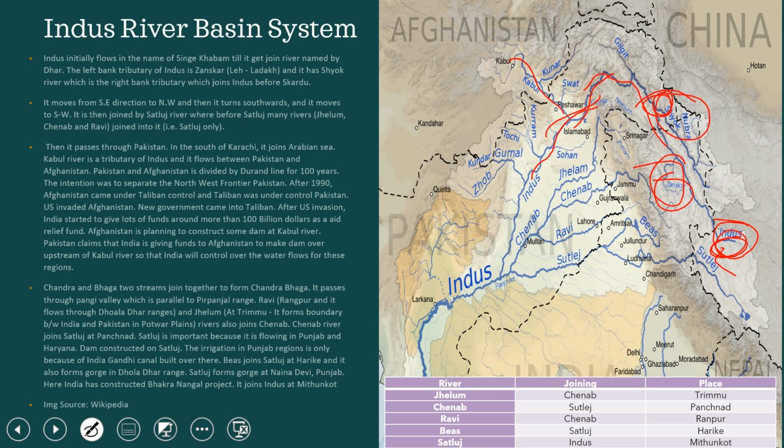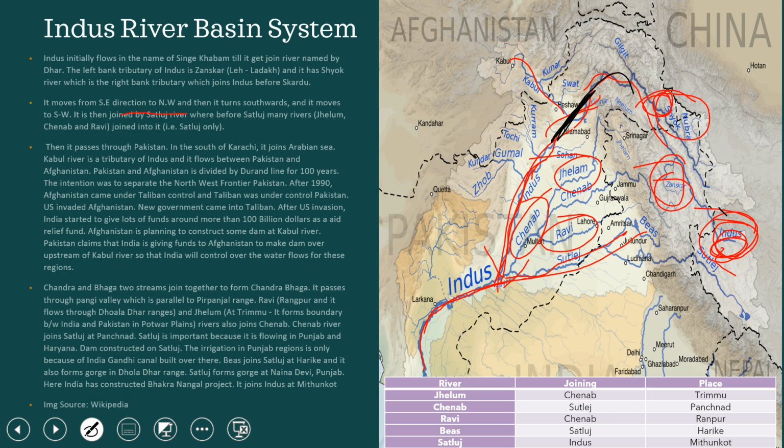After that the Indus is joined by the Satluj as a tributary, and before that the Satluj is joined by the Chenab, Ravi, and Jhelum rivers. Then near Panjanad the Satluj mixes with the Indus river, which flows from the southeast to the northwest and joins the Arabian Sea.